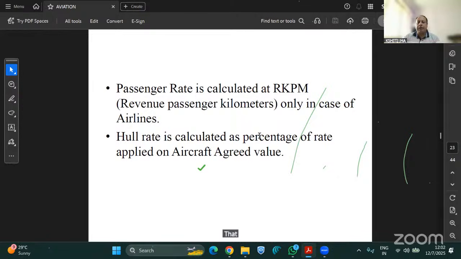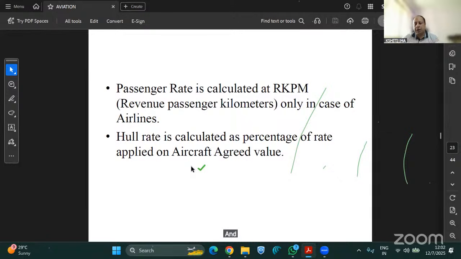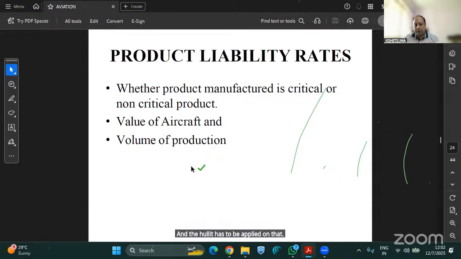That is known as aircraft agreed value. So whatever value you have in your books of account is one thing, but the actual aircraft agreed value is to be declared by you, and the hull rate has to be applied on that aircraft agreed value. Now, product liability rates are there.